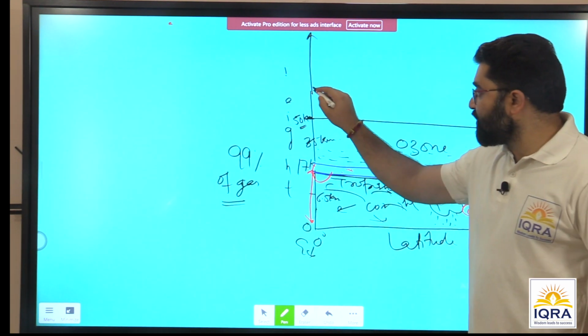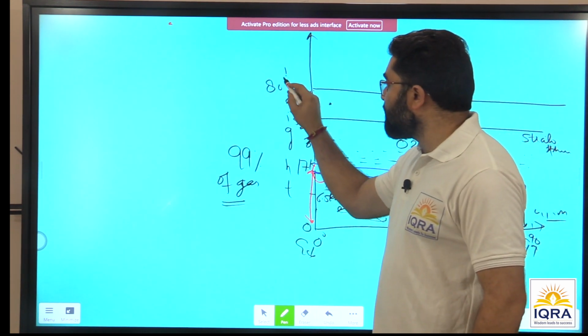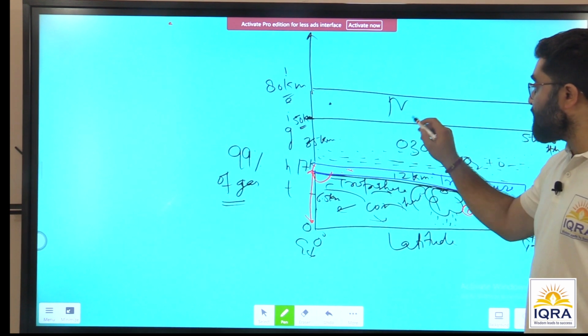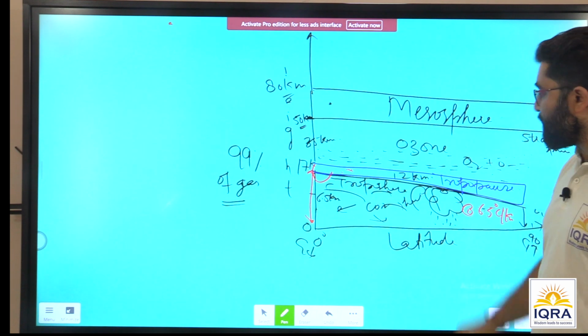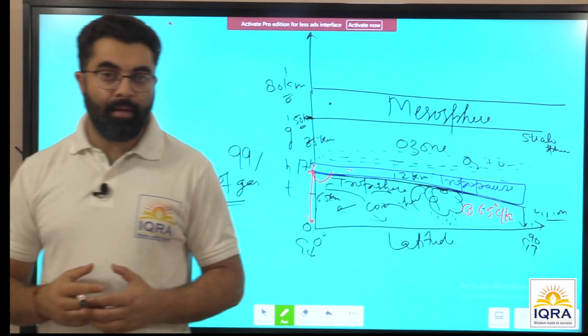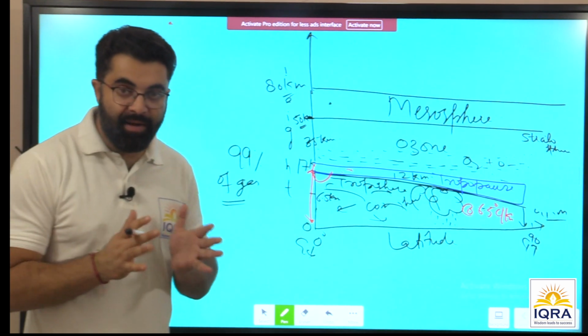So there is a transitionary layer here, existing up to 80 kilometers, called the mesosphere. We don't have much to discuss in the mesosphere. Why? Because it's a middle layer. Meso means middle.